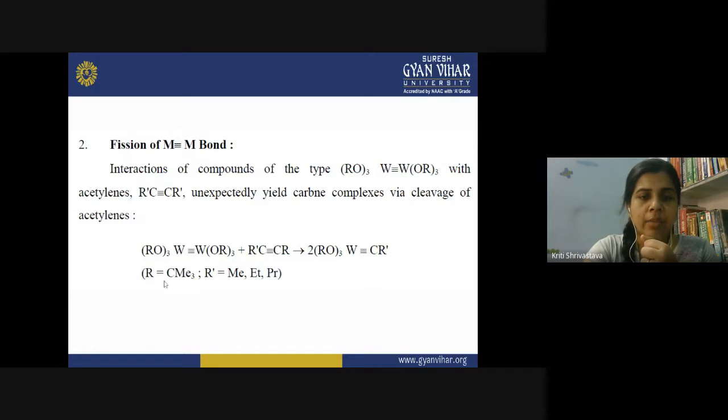Here the R could be CMe3, that is the tertiary butyl group, and R' could be any methyl, ethyl or propyl group. So it means that on this acetylene complex, one of the alkyl groups should be the tertiary butyl group. In any of these reactants, the R should be CMe3; then only this reaction is facilitated, and the cleavage will be done in the presence of acetylene. So this was the synthesis of alkylidyne complexes by fission of M triple bond M.